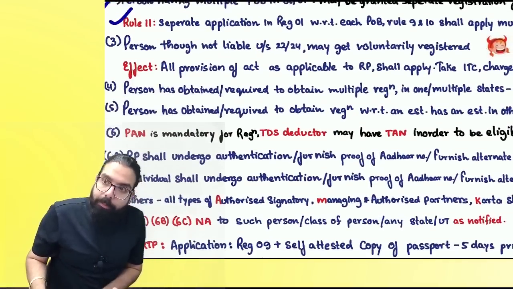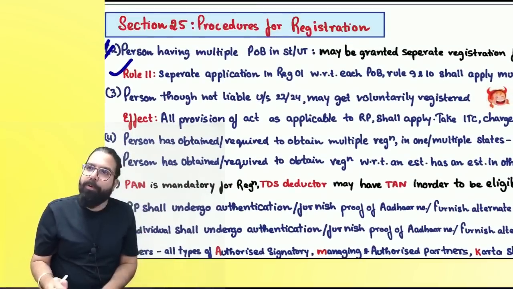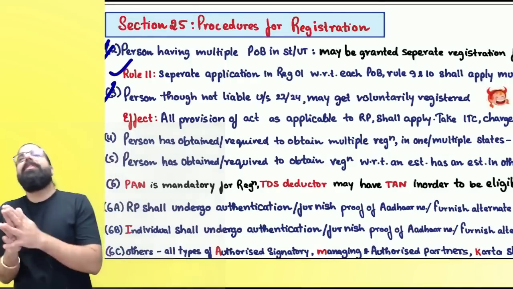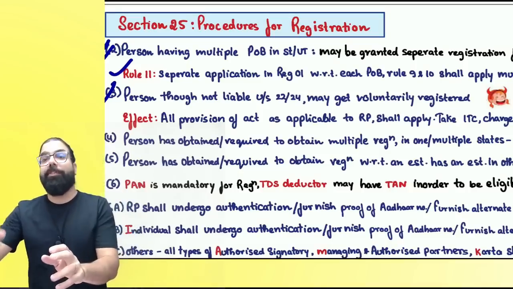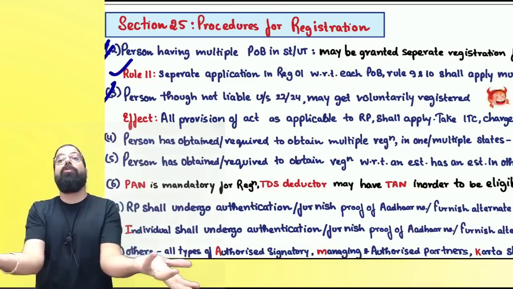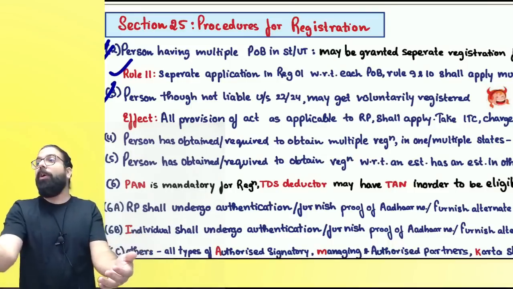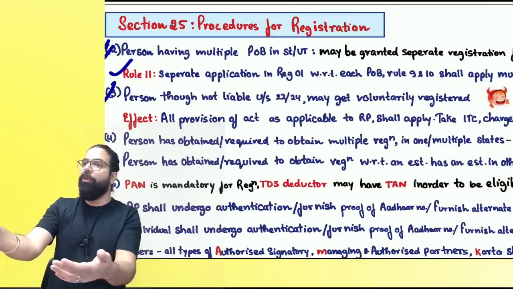I'm not reading line by line, but I hope you guys are getting everything, correct? Yes. The next one over here, section number 25(3), which goes ahead and talks about voluntary registration. You want to be the Bakra, government is telling we are not stopping you. In the law, they wrote that you want to be the Bakra. Section number 25(3) allows you to be the Bakra.